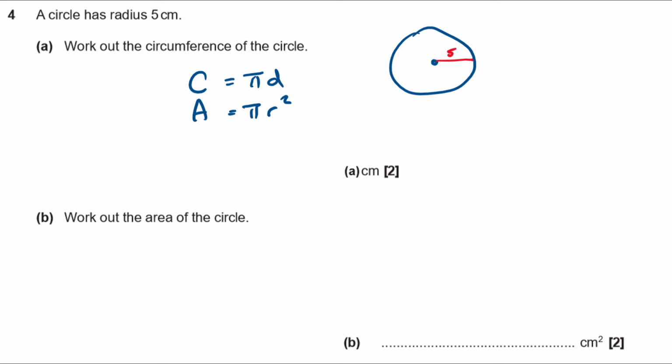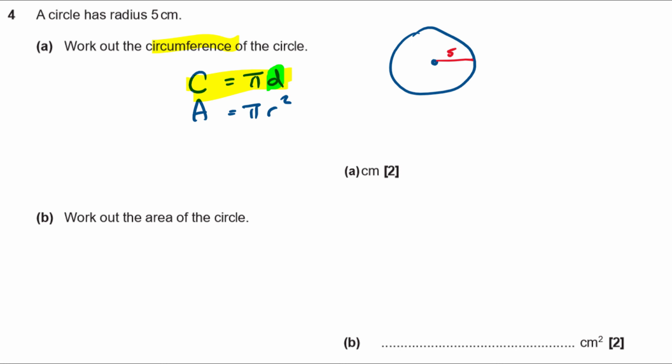Area, apple pies r squared, area equals pi times r squared. It's just a silly way of remembering it. So cherry pie delicious, apple pie is r squared. Now in this case we want circumference, don't we, which is this one. But this one is in terms of d, isn't it? There's another way of writing this.